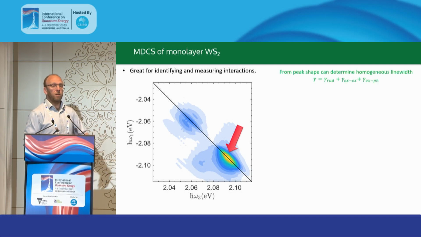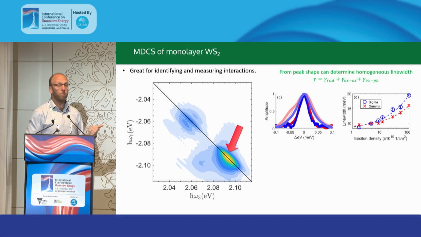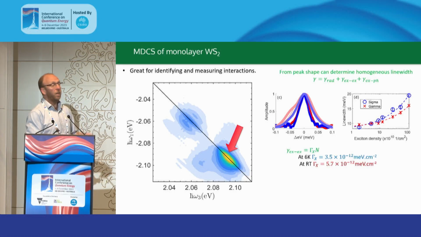Now, why is this important? Because our homogeneous line width, or our decoherence, is very sensitive to interactions. In general, our homogeneous line width depends on radiative recombination or radiative lifetime. We also have exciton-exciton interactions and exciton-phonon interactions; these are the three things which typically dominate our line width here. What we can do is vary the intensity or the fluence of our laser pulses and measure how this homogeneous line width varies as a function of fluence. And from that, we can quantify our exciton-exciton interaction strength.